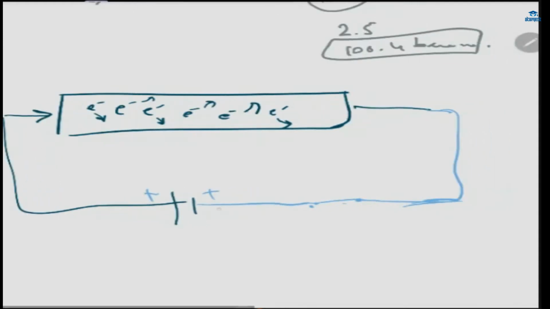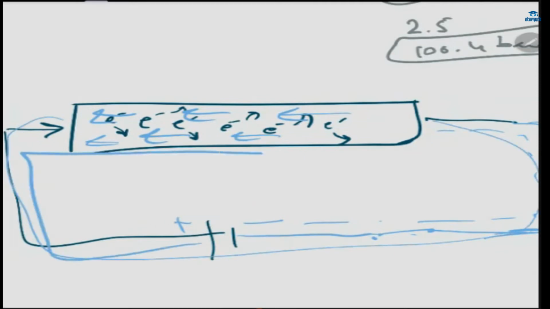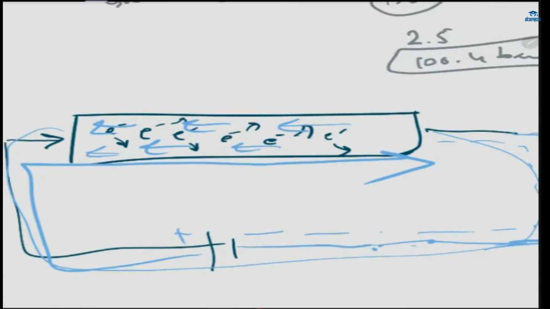Now the electrons start flowing from negative to positive, right? Negative to positive, it means that it will start flowing in this direction. All the electrons will start flowing in this direction, and the current will flow in the opposite direction of the flow of electrons.